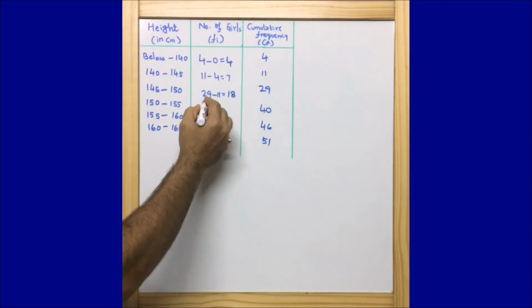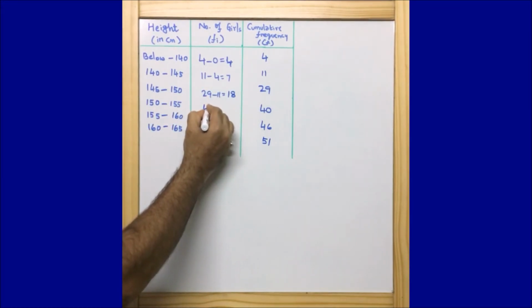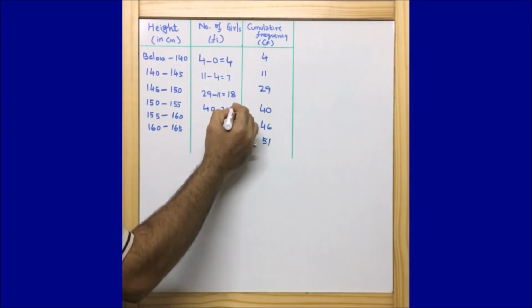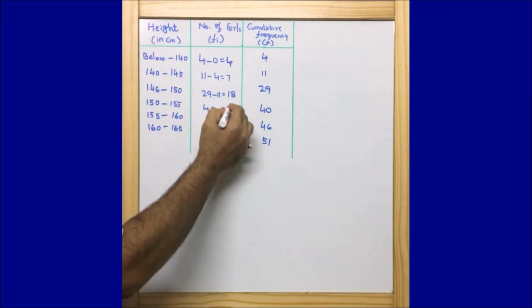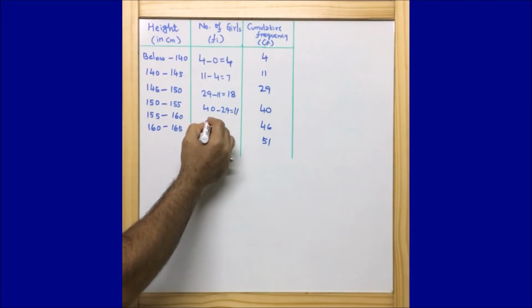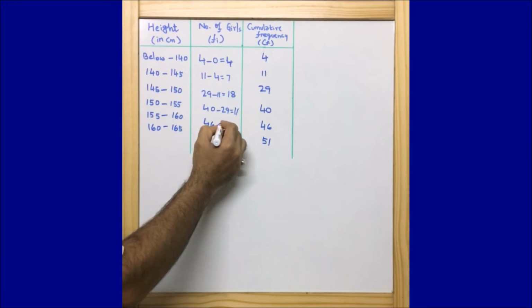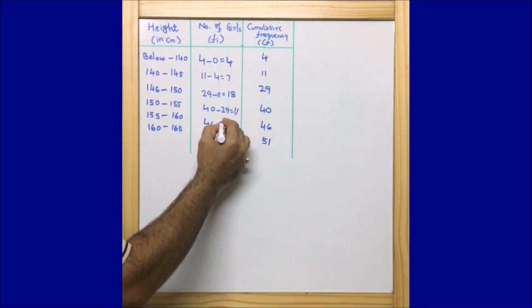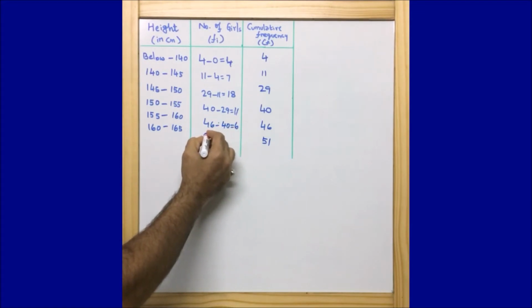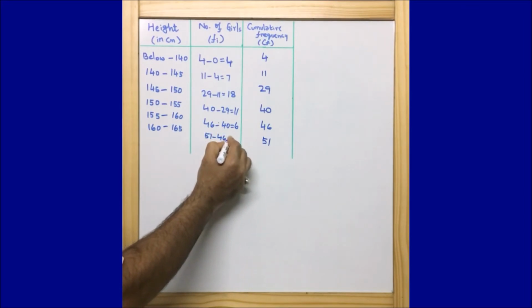And then we have 40 minus 29, that is equal to 11. And then we have 46 minus 40, that is equal to 6. And then the last one, we have 51 minus 46, that is equal to 5.